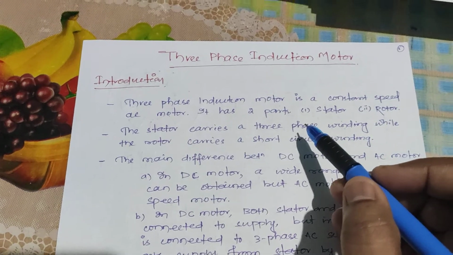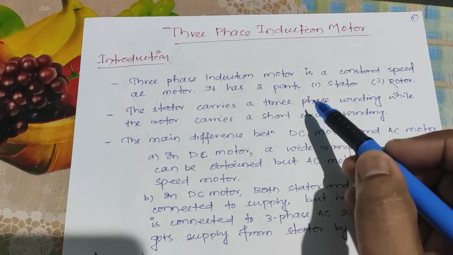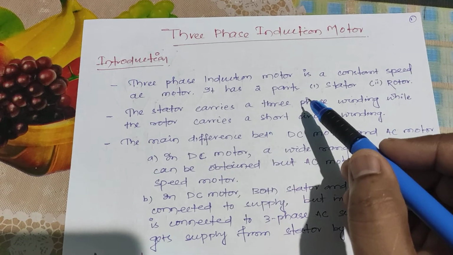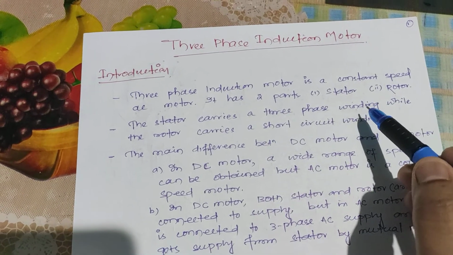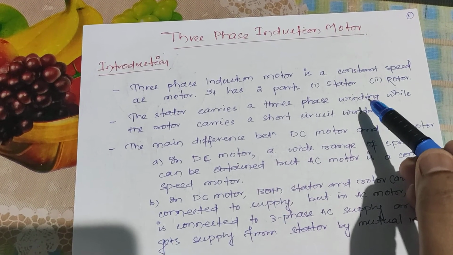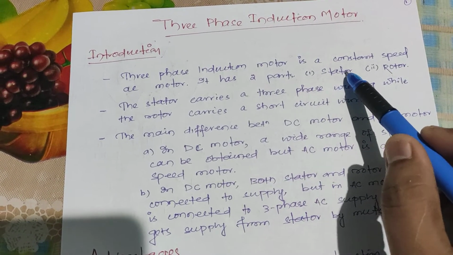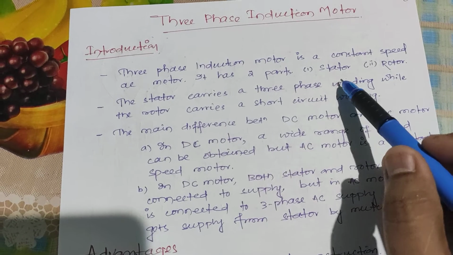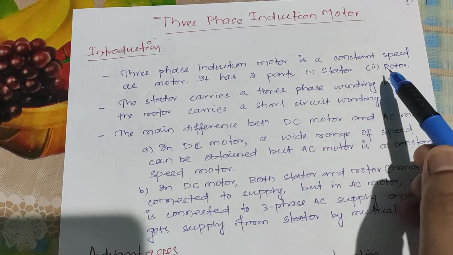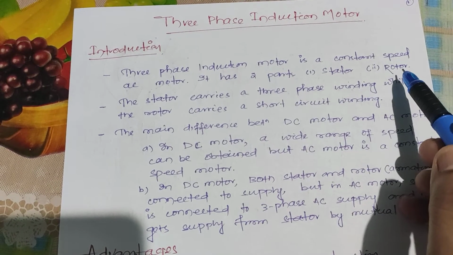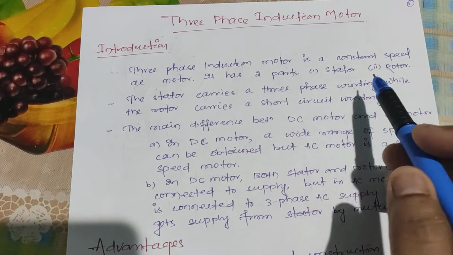Students, today we'll discuss the three-phase induction motor. A three-phase induction motor is an AC motor. The advantage of the three-phase induction motor is that it is a constant speed motor. It has mainly two parts, stator and rotor. The stator is given a three-phase winding. The rotor also has a three-phase winding, but it is short-circuited.